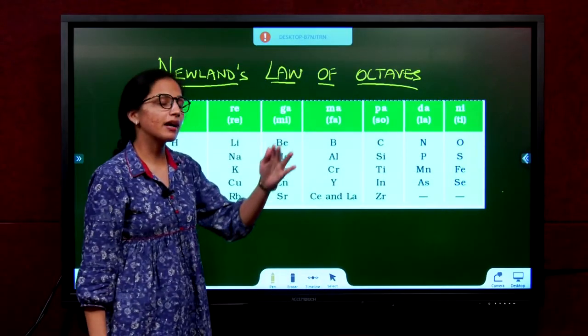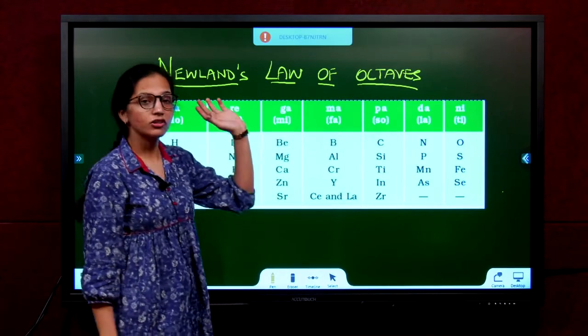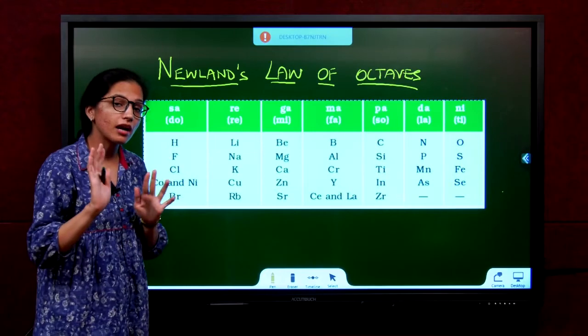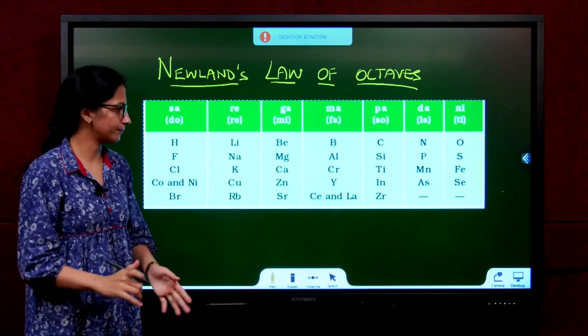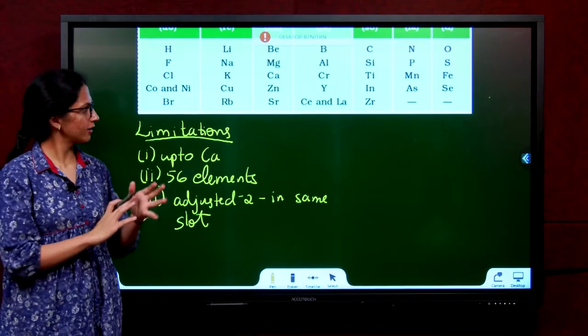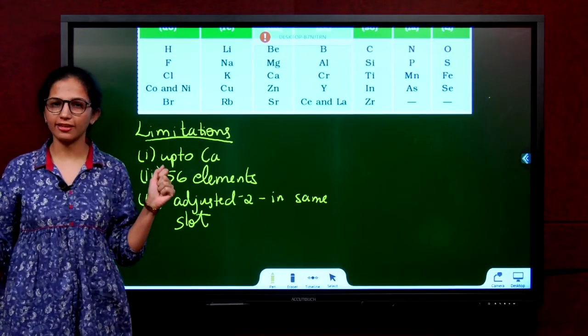He was a step ahead of Dobereiner, but he also arranged them according to atomic mass itself. Now, was this the finale? Did we reach classification? Is it the end? No.